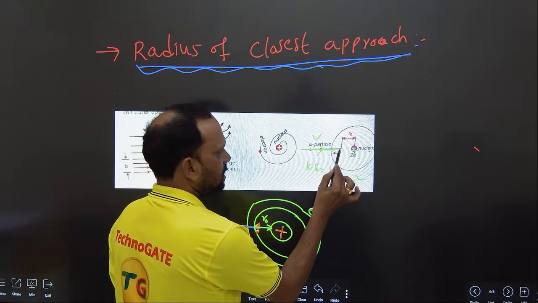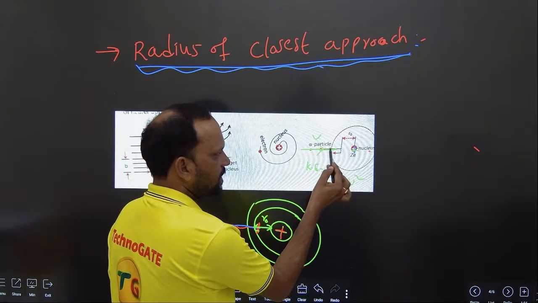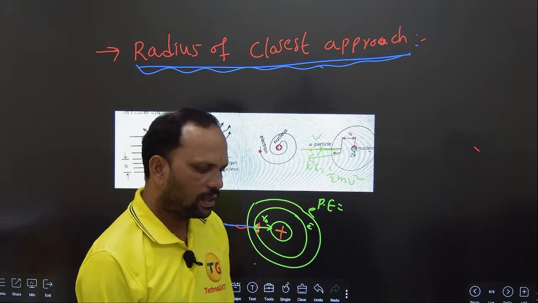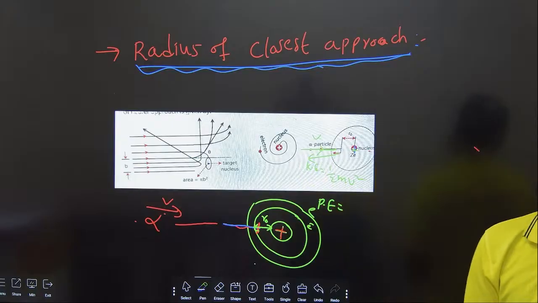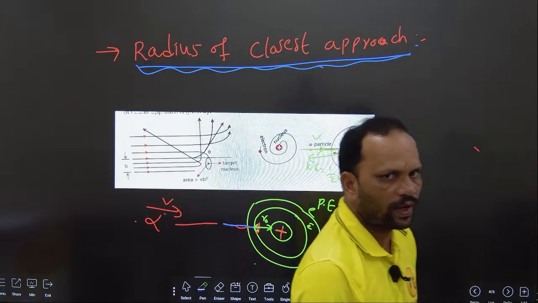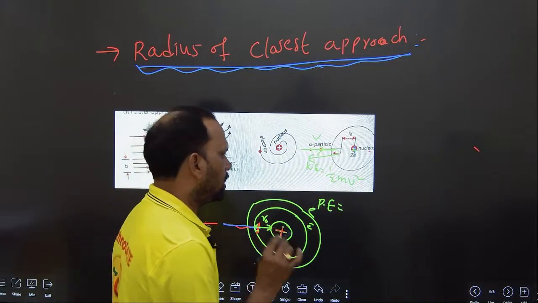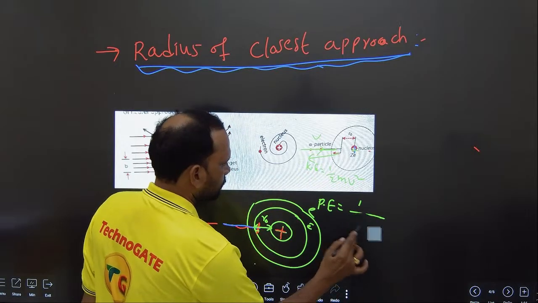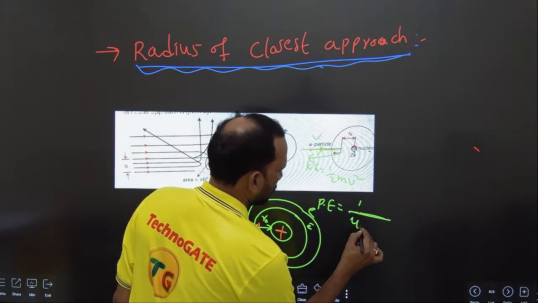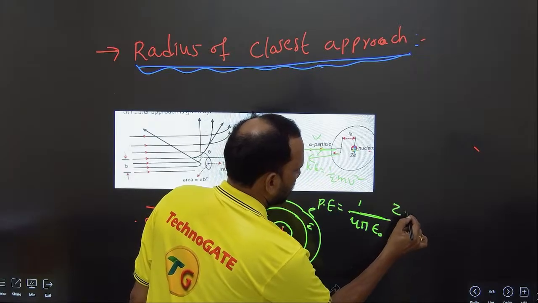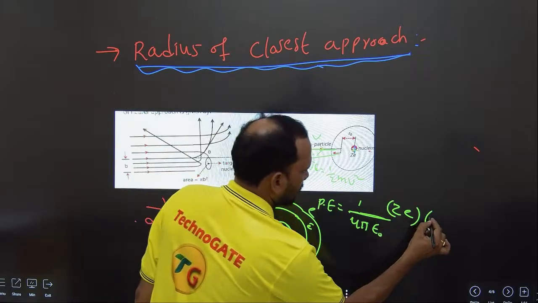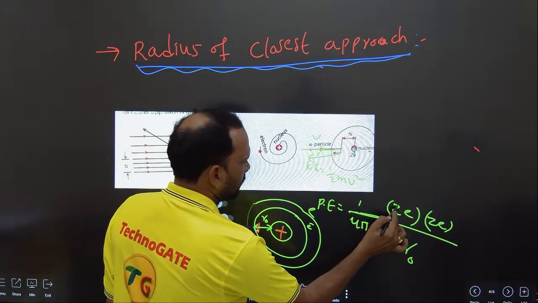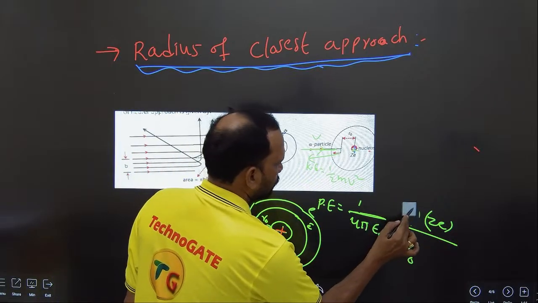This total kinetic energy is converted to potential energy, because they repel each other and the particle comes back. For the potential energy, from electrostatics the formula is 1/4πε0 into q1 q2 by r. Here it is 1/4πε0 into Ze, the gold nucleus charge, and the alpha particle charge, divided by R naught. The alpha particle has 2 charges, so it is written as 2e.